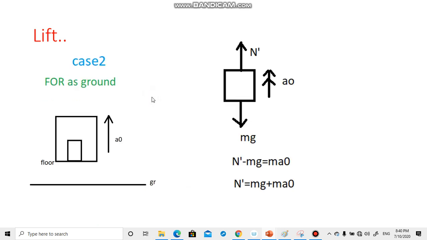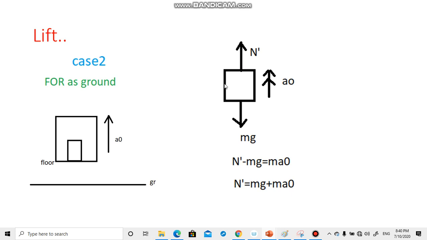Now take another case where you have taken the frame of reference as the ground. This is the ground. Now the person on the ground will be seeing this block moving with some acceleration, and that is A0, right? So here if you draw the free body diagram, let us say some normal reaction N dash is there, weight is acting downward, but the lift is accelerating with A0.